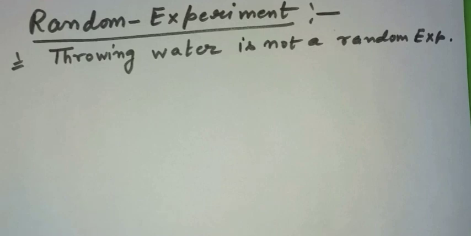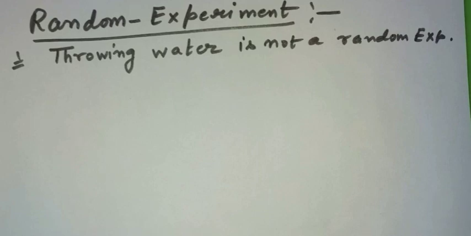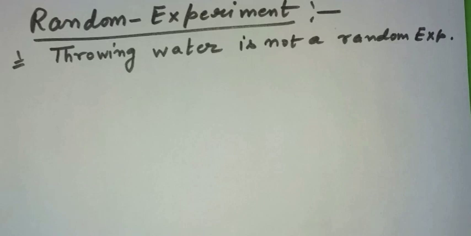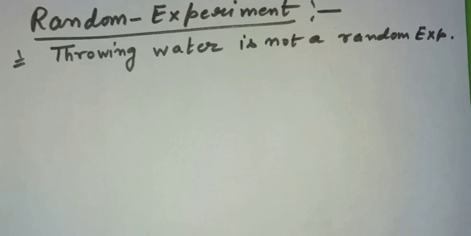There is no ambiguity in this, and it has got only one outcome, that water is going to be thrown on the object lying in its way. So throwing water is not a random experiment because its outcome is predetermined. We very well know if we are going to throw water, water is going to be spilled on the floor. So this type of experiment cannot be called a random experiment.